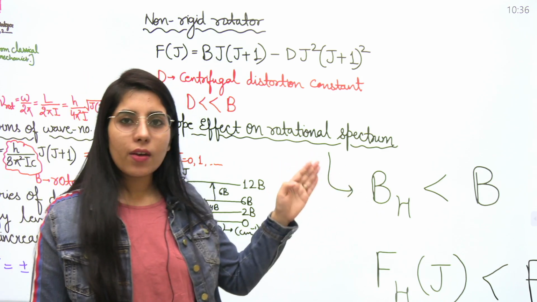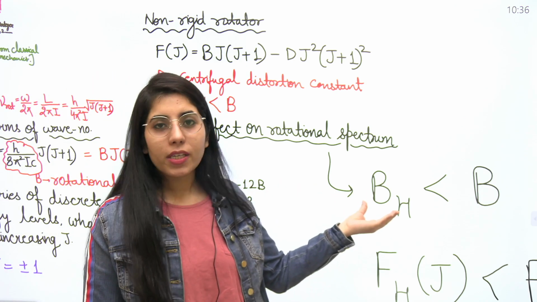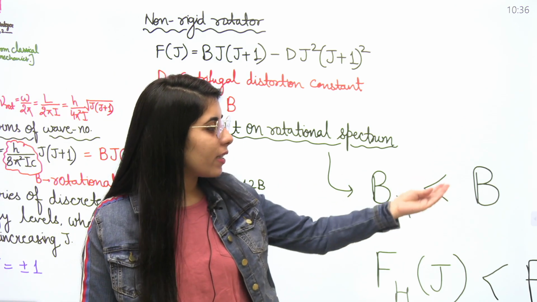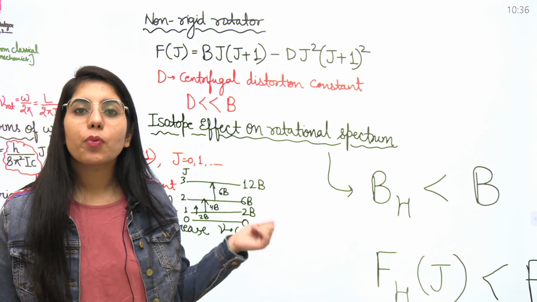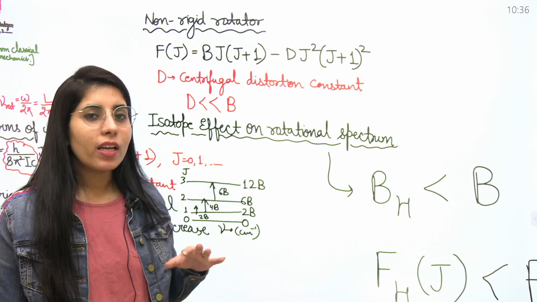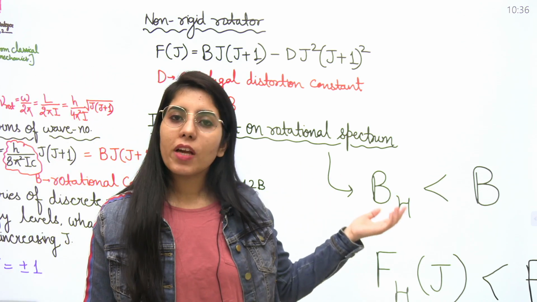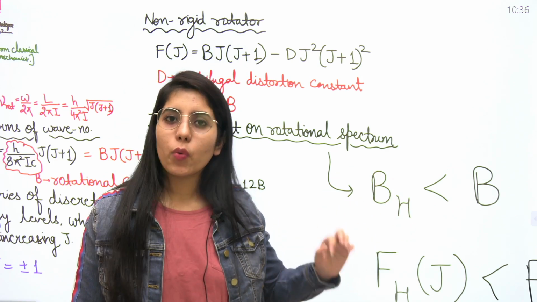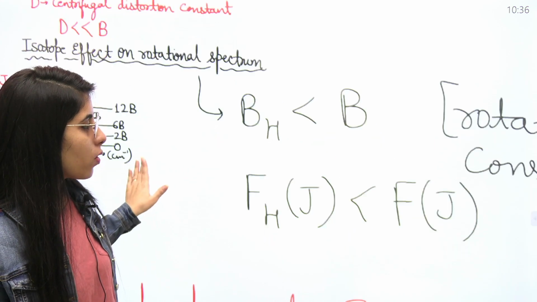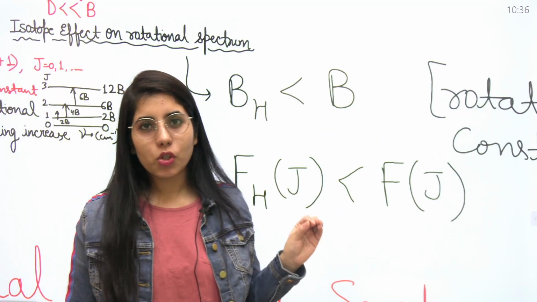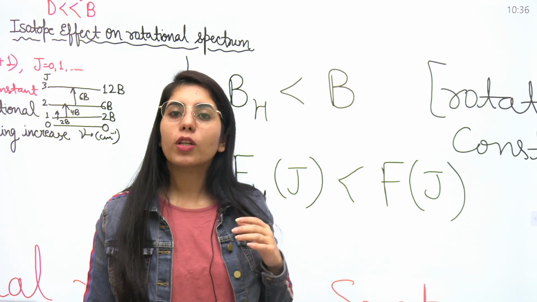If BH is for the heavier molecule, its rotational constant will be less than B for the lighter one, because this is inversely proportional to I. You can check out the expression of B once to be sure about it. For the heavier one, the value of B will be less than the lighter one. Next, if you compare the energy in terms of wave number, the heavier one will have a smaller energy in terms of wave number than the lighter one.